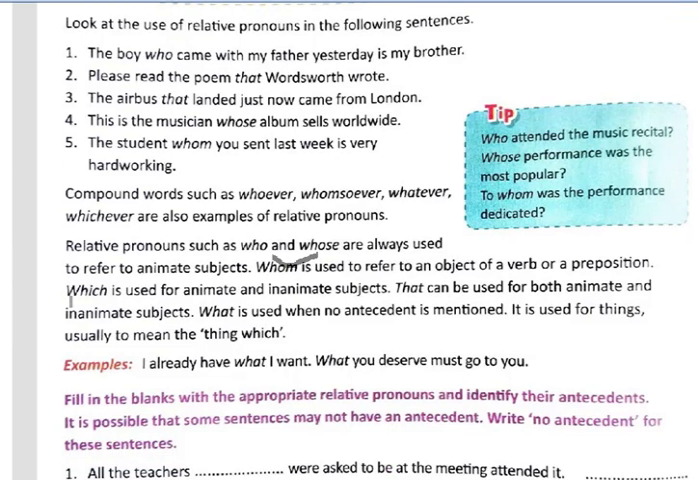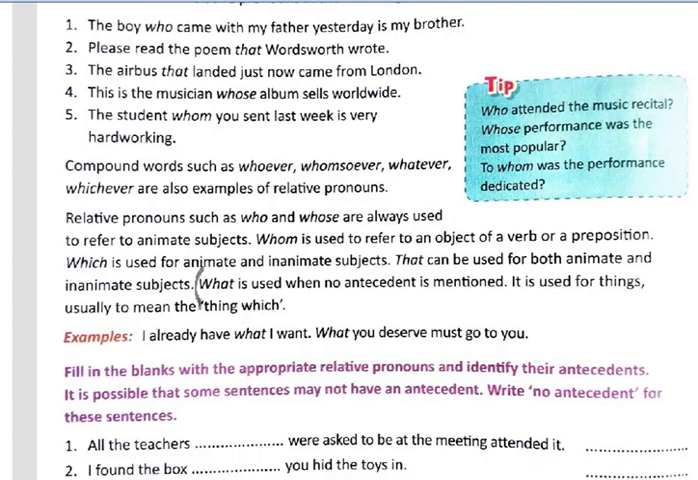Then third we have which and that. Now which is used for animate and inanimate objects, meaning for both living and non-living things, and that can be used for both animate and inanimate objects. This means that mostly we use which for non-living things, and that can sometimes be used for living things, but mostly it is used for non-living things.